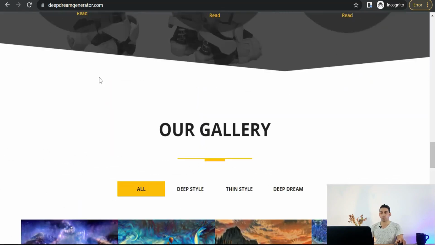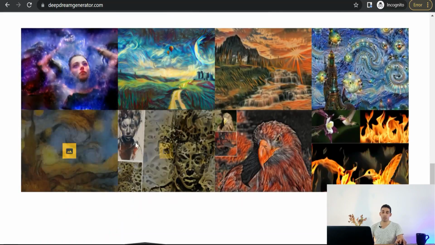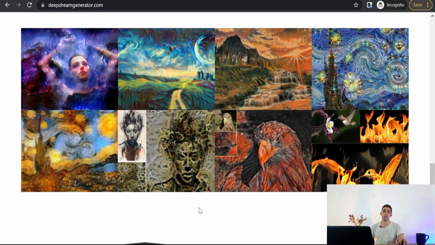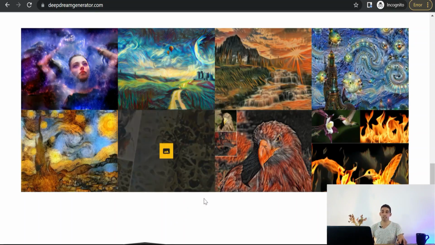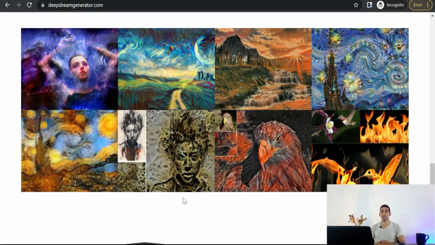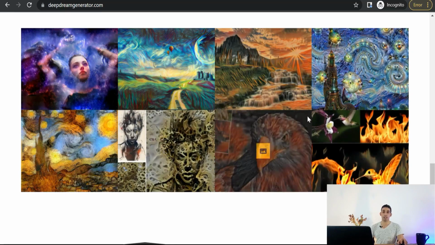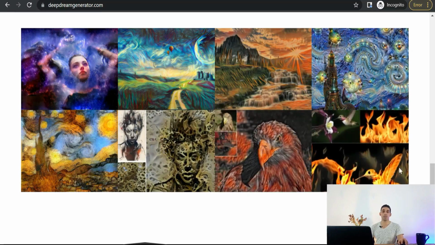Or you can upload your photo like this girl and a photo with gears, and merge them together to generate this artistic photo as you see. And add some effects to generate your art. This bird and some fire to create this one.